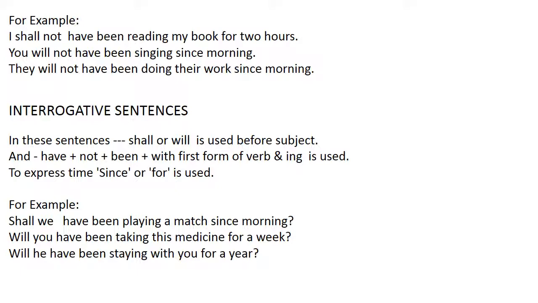Interrogative sentences. In these sentences, shall or will is used before the subject, and have and been with the first form of verb and ing is used. To express time, since or for is used. For example, shall we have been playing a match since morning? Will you have been taking this medicine for a week? Will he have been staying with you for a year?